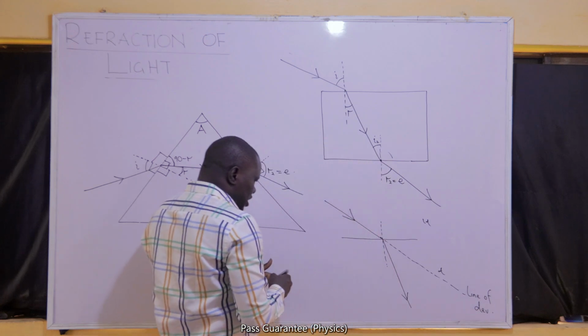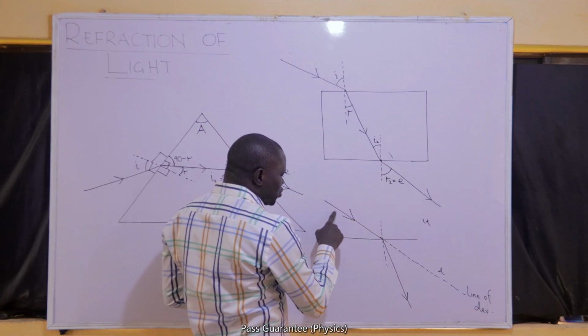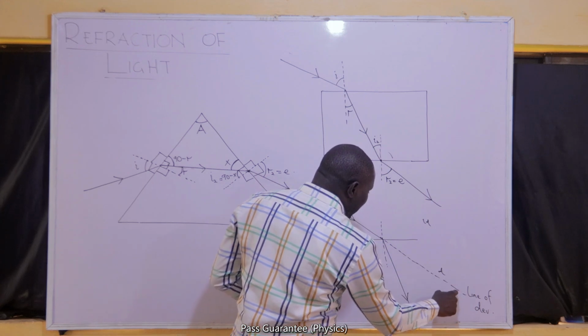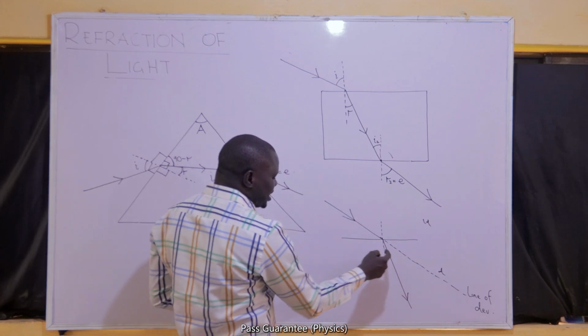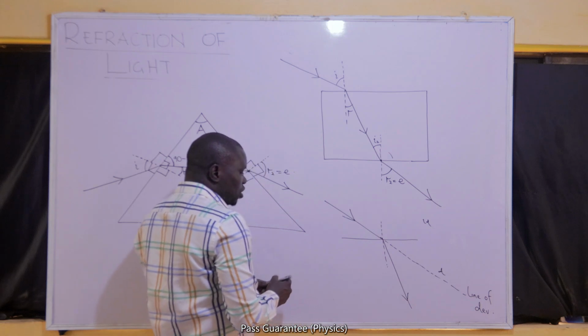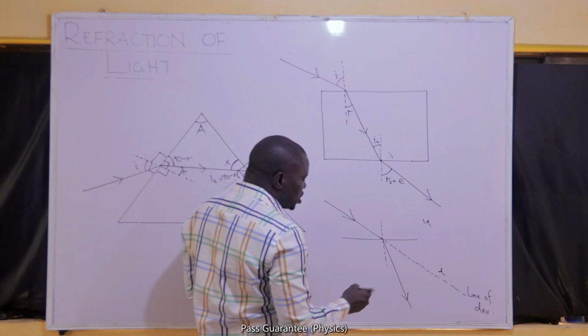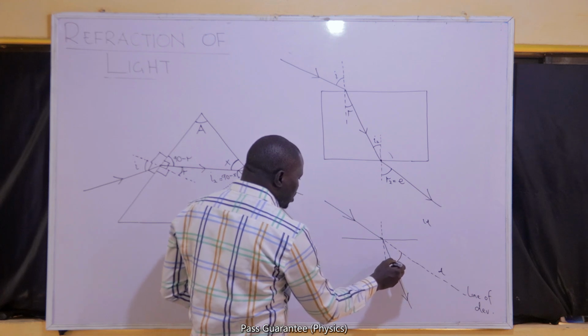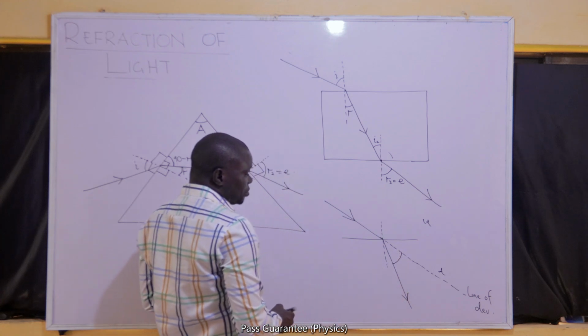In this case, the ray of light would have moved in this direction if it had not been refracted in this direction. So the process of refraction has caused it to bend away from its original path to the refracted path.